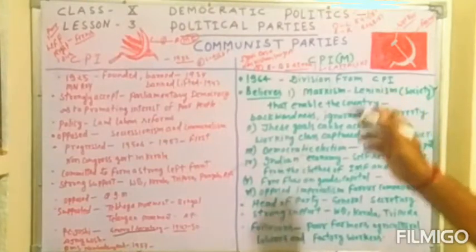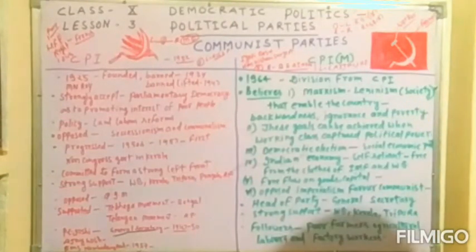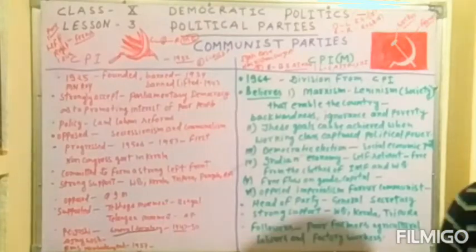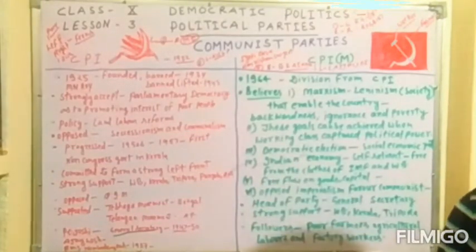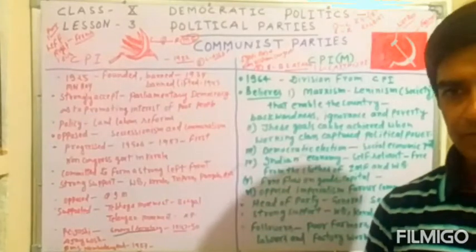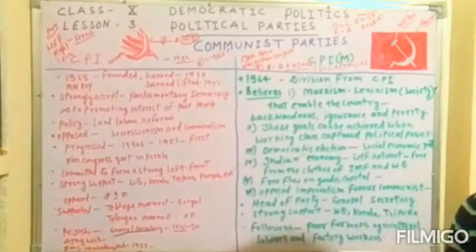Now we will focus on the CPIM. There was a tussle between China and Russia, and developments were seen in favor of the Communist Party.